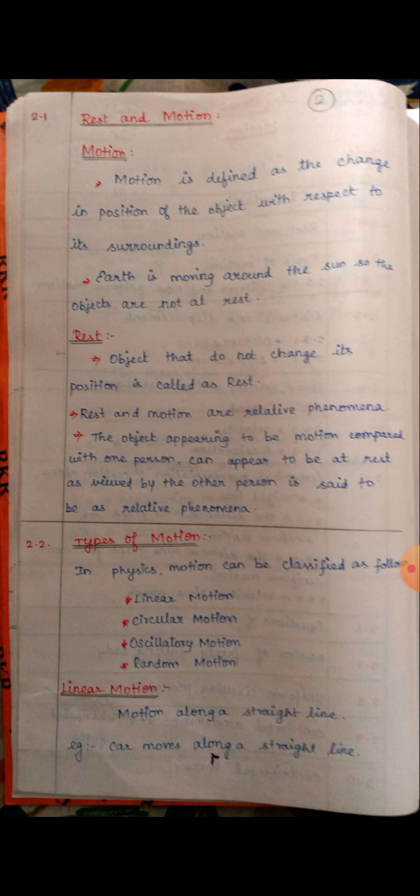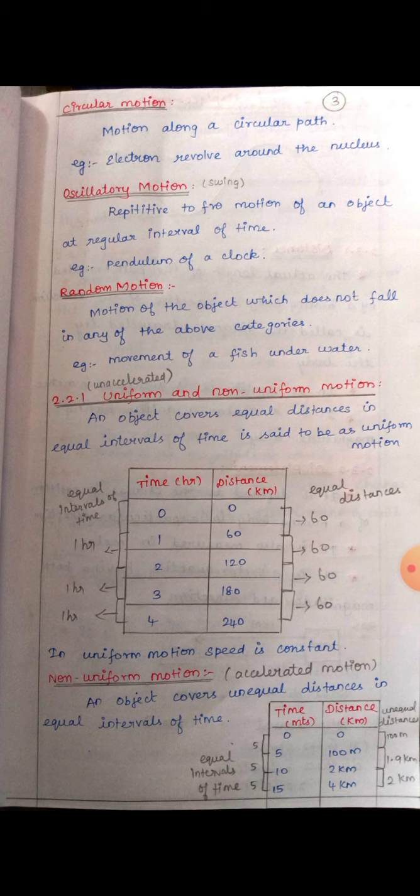Circular motion is motion along a circular path. For example, we can say that an electron revolves around the nucleus. This is an example for circular motion. Or else the earth revolves around the sun, we can say that example also. Better you write electron revolves around the nucleus.